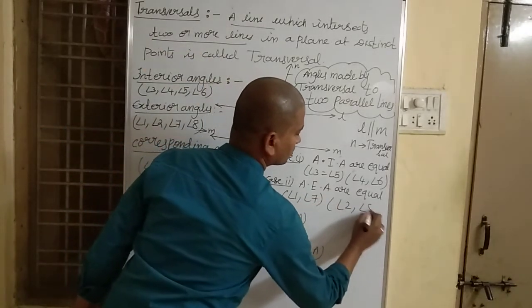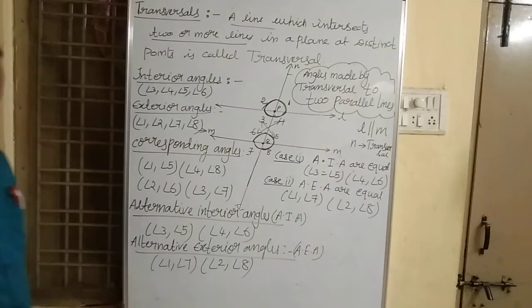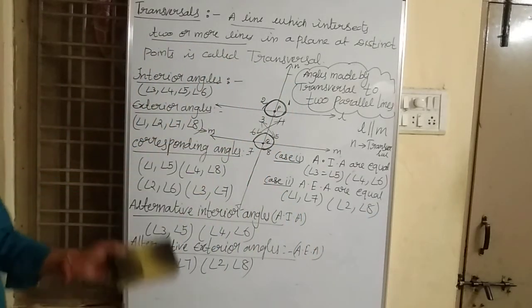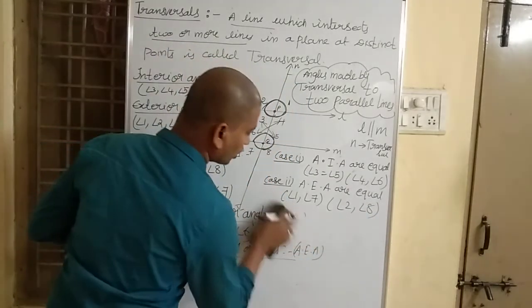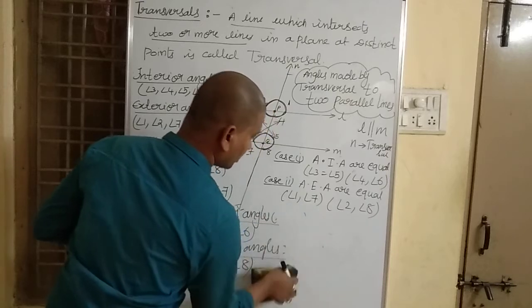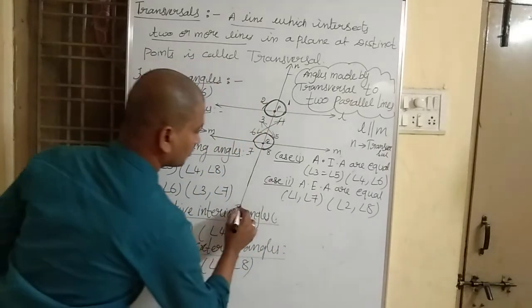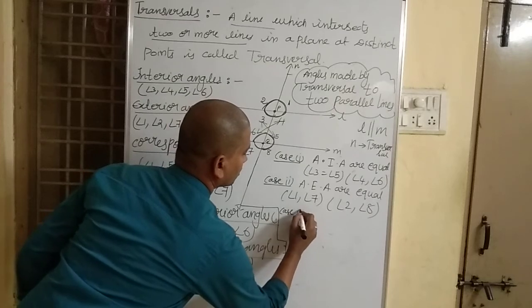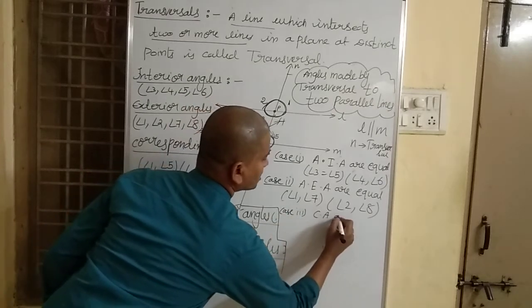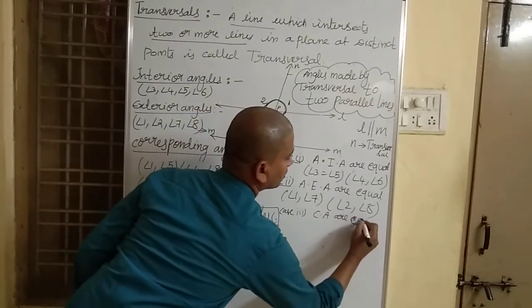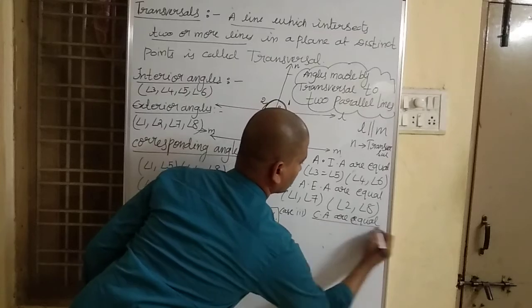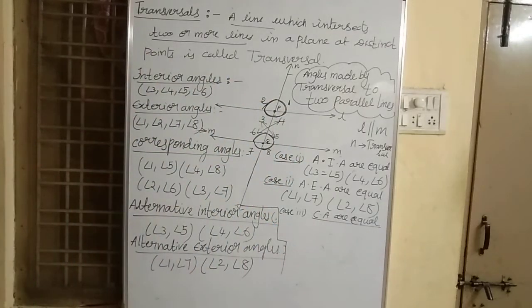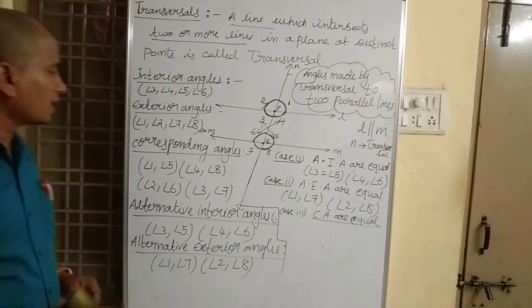They are also equal. And the third point, case 3: corresponding angles are also equal. We have 4 pairs of corresponding angles.